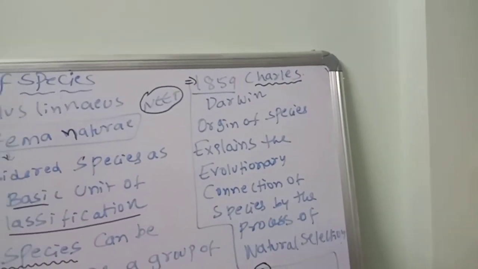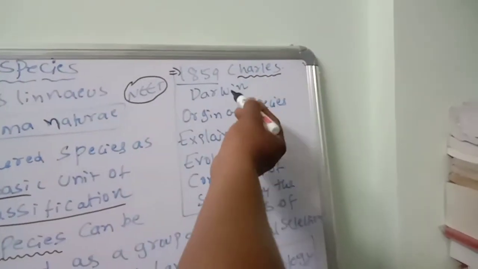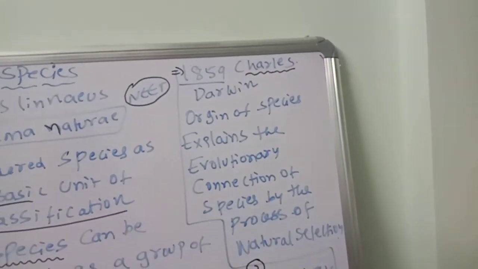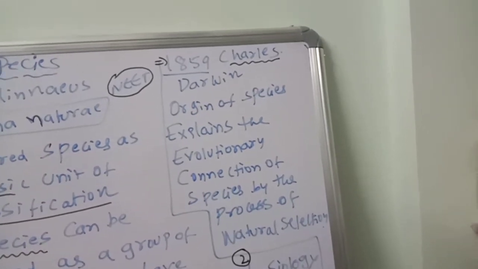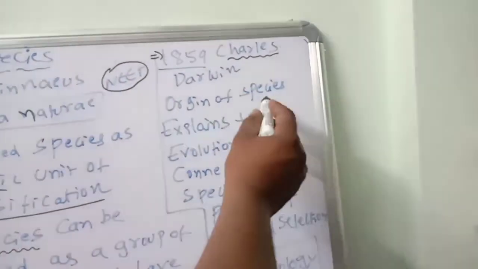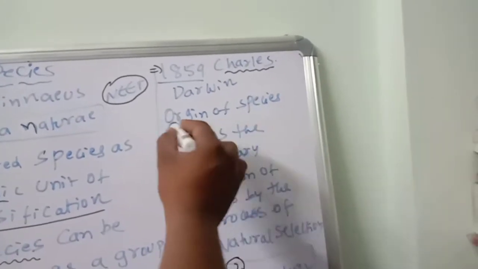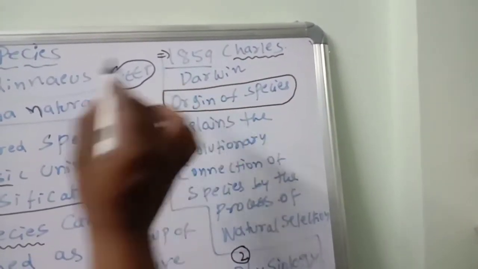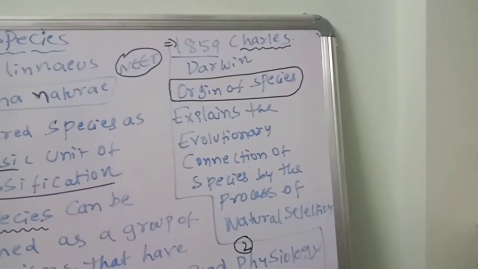Charles Darwin, natural selection, father of natural selection, not genetics. In 1859, Charles Darwin created one book. What is this book? Origin of Species. What is this book name? Origin of Species. He explains the